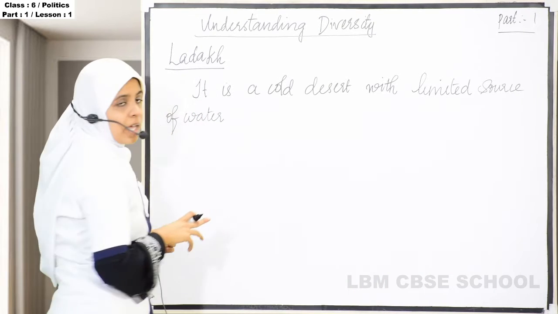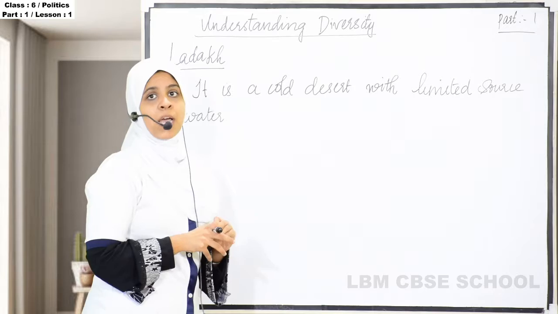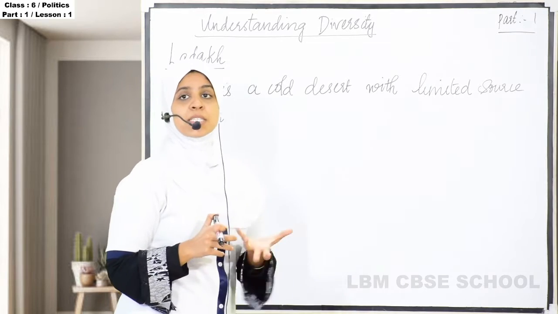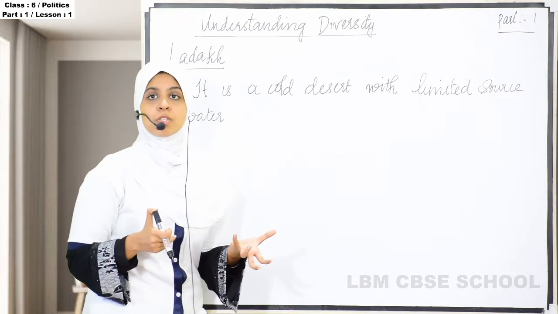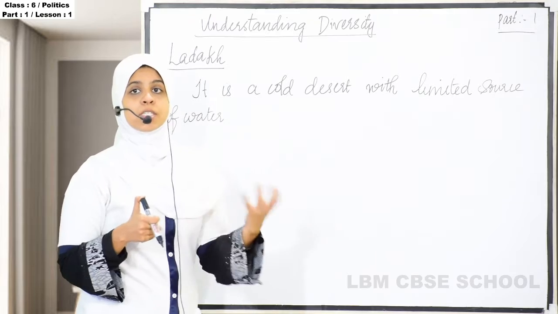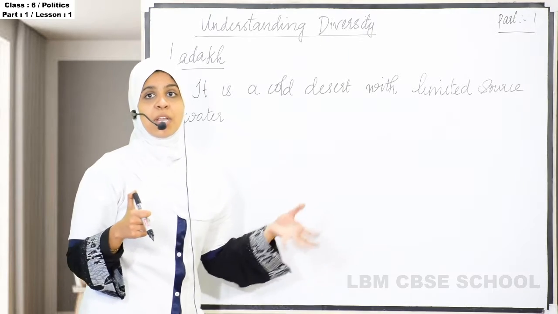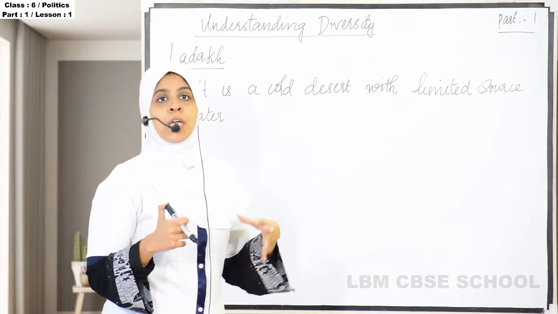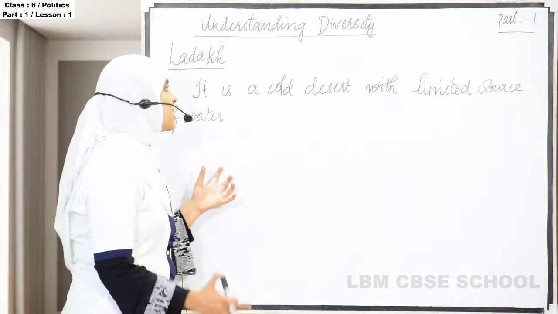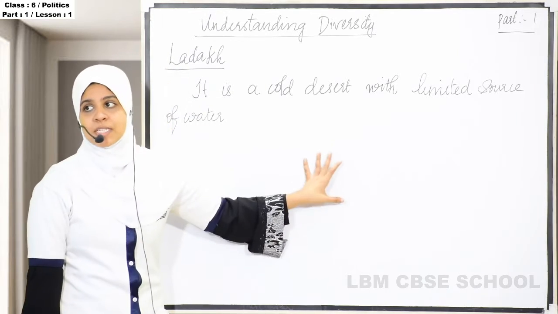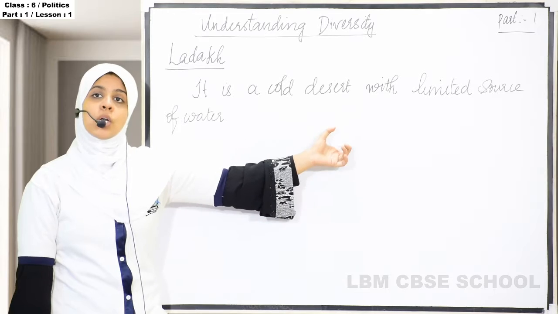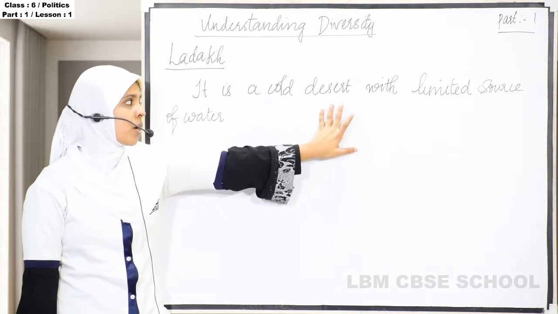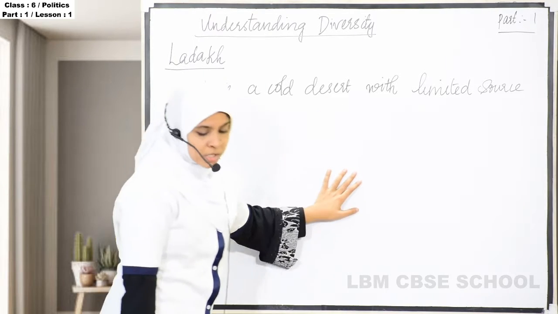So this Ladakh is a desert type area, but whenever we discuss desert, the first thing that comes to our mind is hot, no water, hot winds blowing and too much sand. But Ladakh is also a type of desert, a cold desert, with a limited source of water.